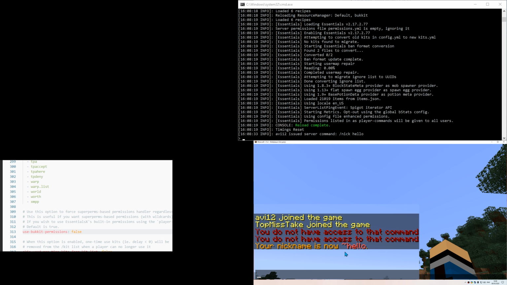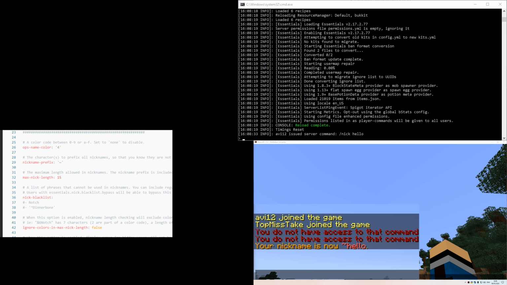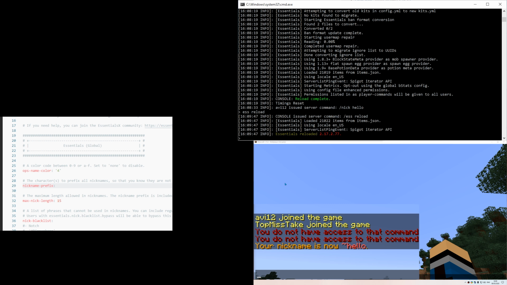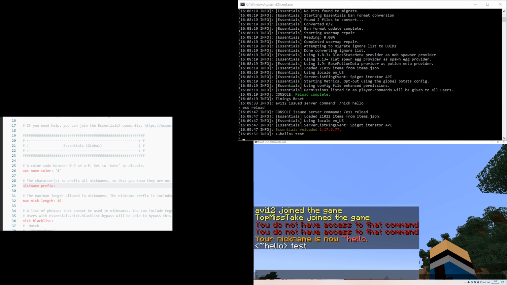And if you remember, the tilde came from here. The tilde is actually the default value. Like, not only it comes preloaded with this configuration file, even if I remove this value, so now this key will not have any value, still, my nickname is tilde hello.